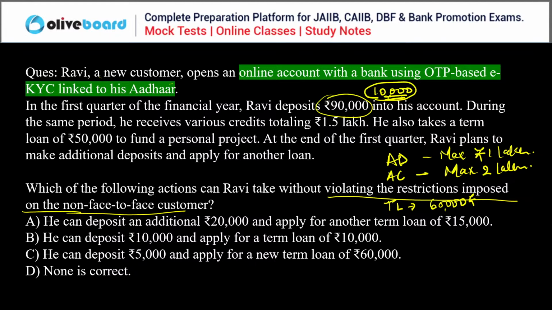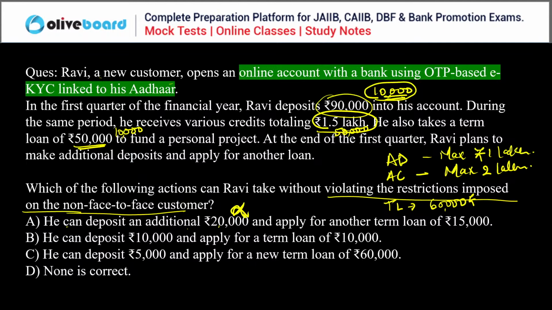Now, during the same period, the credits total 1.5 lakh. Maximum credits you are allowed is 2 lakh, so 50,000 is left from the limit. And the term loan of 50,000, so an additional 10,000 term loan you can borrow.